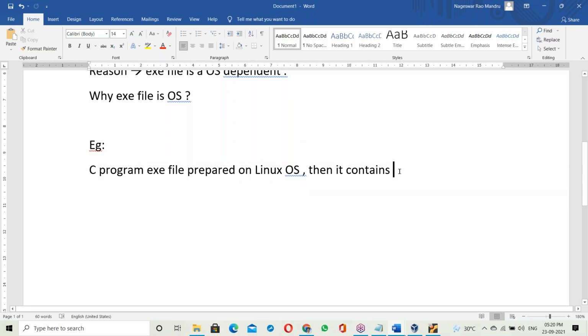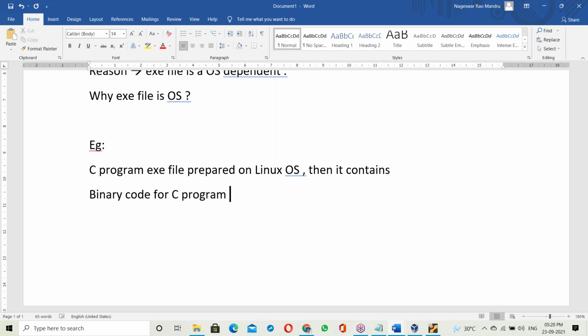Then it contains binary code for the C program, plus binary code for the C library, plus binary code for the OS library.